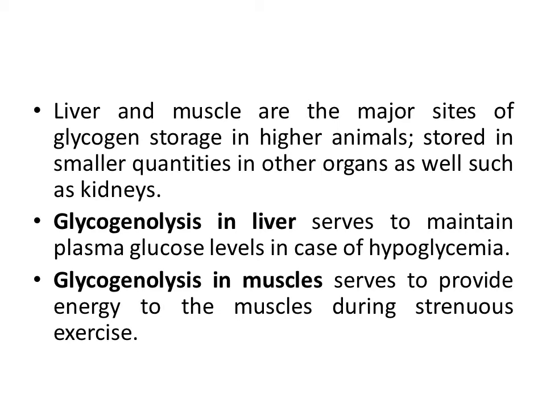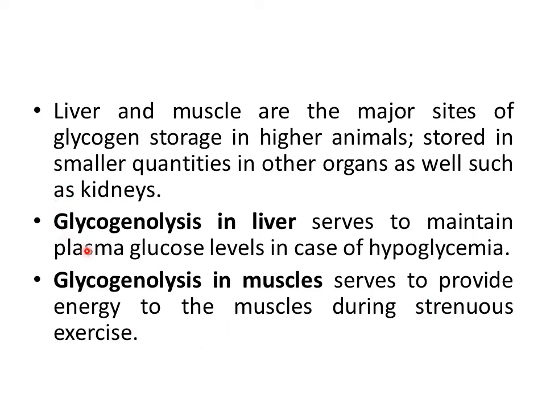Okay, so what is the biomedical importance of glycogen? The two major organs in higher animals which store glycogen are liver and muscle. In addition, glycogen is also stored in other organs such as brain and kidneys, but it is mainly stored inside liver and muscle. And glycogenolysis or glycogen breakdown in liver serves to maintain plasma glucose levels in case of hypoglycemia, whereas glycogenolysis in muscles serves to provide energy to the muscles during strenuous exercise.